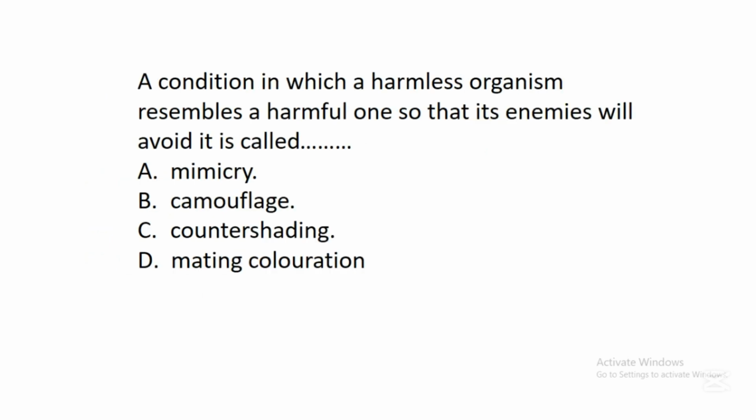The next question says, a condition in which a harmless organism resembles a harmful one so that its enemies will avoid it is called dash. A. Mimicry. B. Camouflage. C. Counter shading. D. Mating coloration. In this question, the correct answer is A. Mimicry. So this adaptation known as mimicry helps an organism to remain undetected by its enemies or predators.